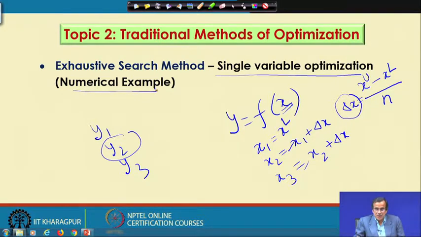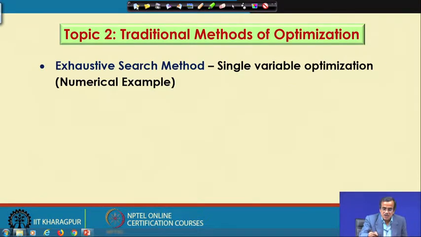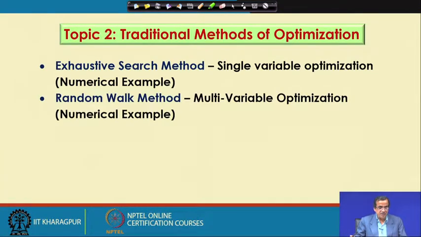and this is a very simple method, and this method has some limitations, and that is why we concentrated on some other more complex methods, and those are also suitable for the multivariable problem. For example, we try to concentrate on this particular random walk method.